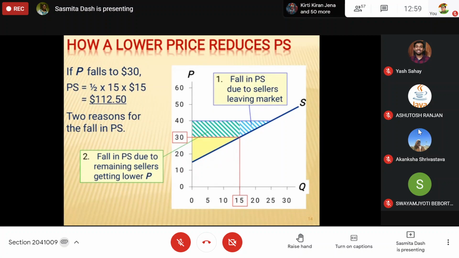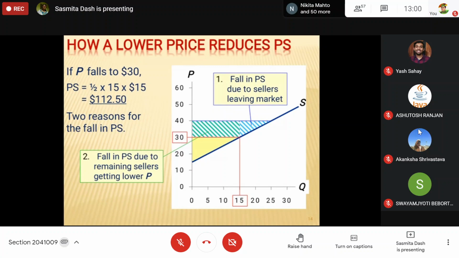Second, the fall in producer surplus is due to the loss for the existing producers. Some existing producers will now earn less than before.